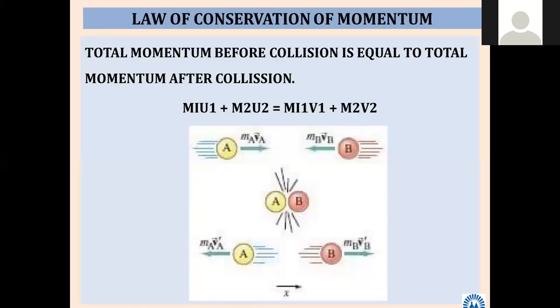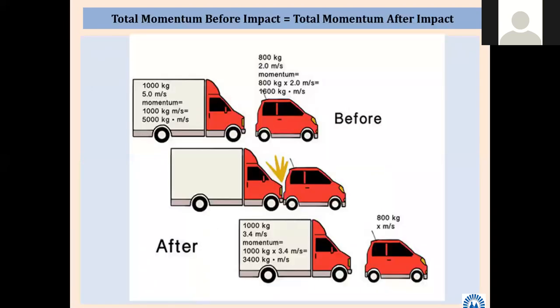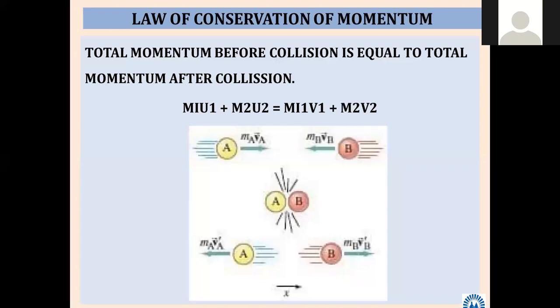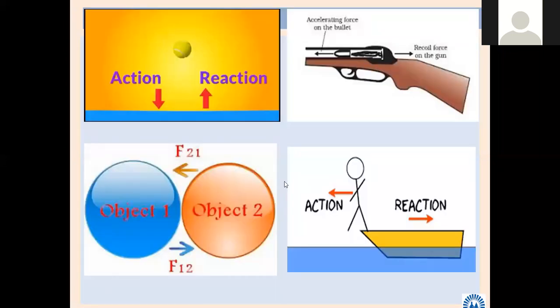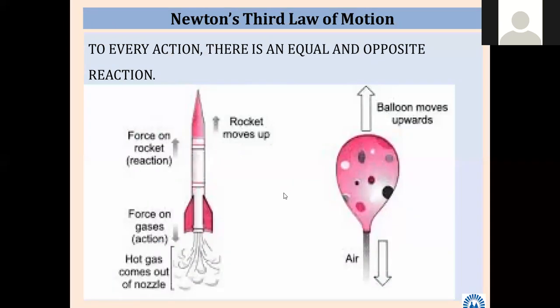Okay. So what law is there? Law of conservation of momentum. Time is very less, so we will just see this statement and then we will stop. Total momentum before collision is equal to total momentum after collision. Today we will not take this because it will be a heavy dose for you. Only the 3 laws of motion and their equations. Next time I am going to ask what the equations of motion are, on which problems will be there.